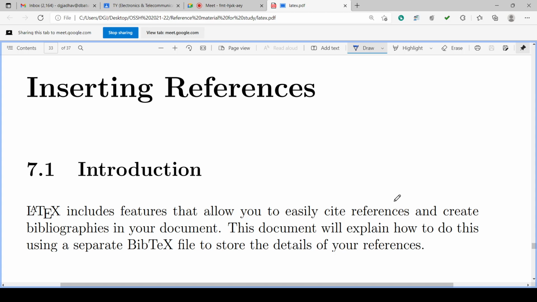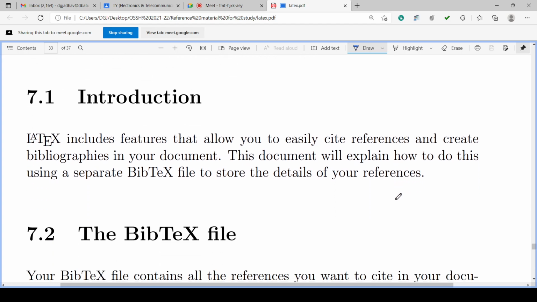So references are important to understand from which original book we have taken this as a reference. We have referred this. Okay. So likewise, how to put the reference into our document, that we are checking now.